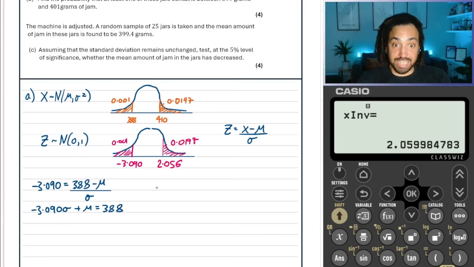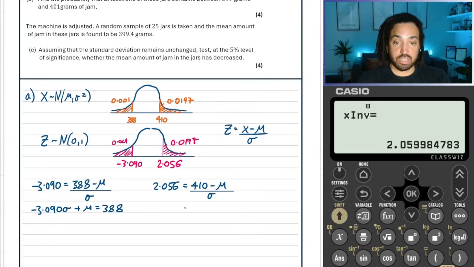Okay, and then the next bit of information is that the Z of that there is equal to the corresponding X, which is this, again, minus mu over the standard deviation. We can multiply up by sigma like that, and then add the mu over as well. Just do it in one swoop, and that will equal 410.